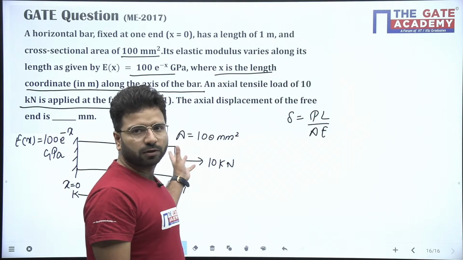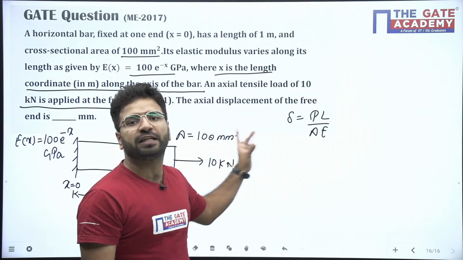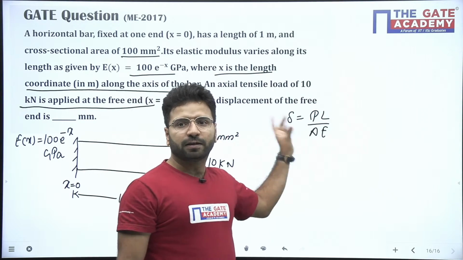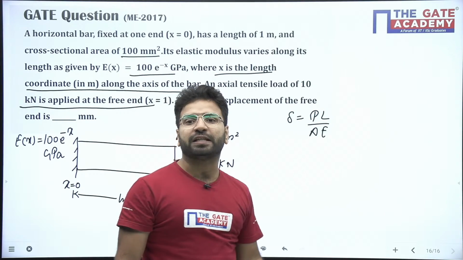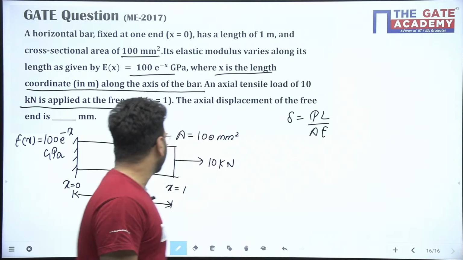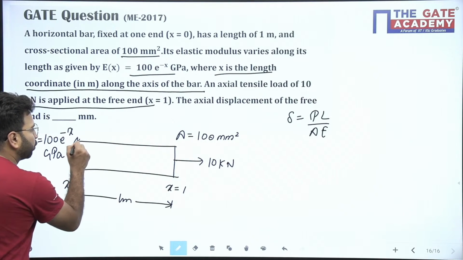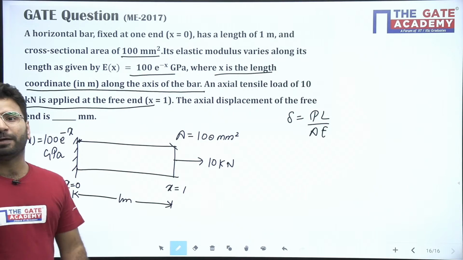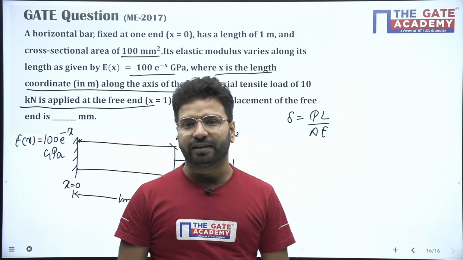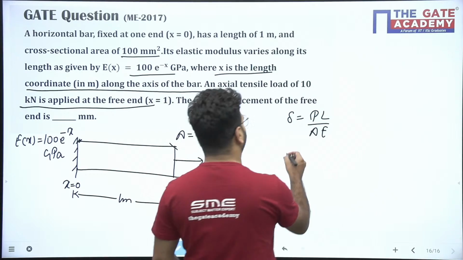Here A is the same, but E is not constant. E is varying from one end to the other, so definitely we have to consider this. So I am writing the formula like this, beta.